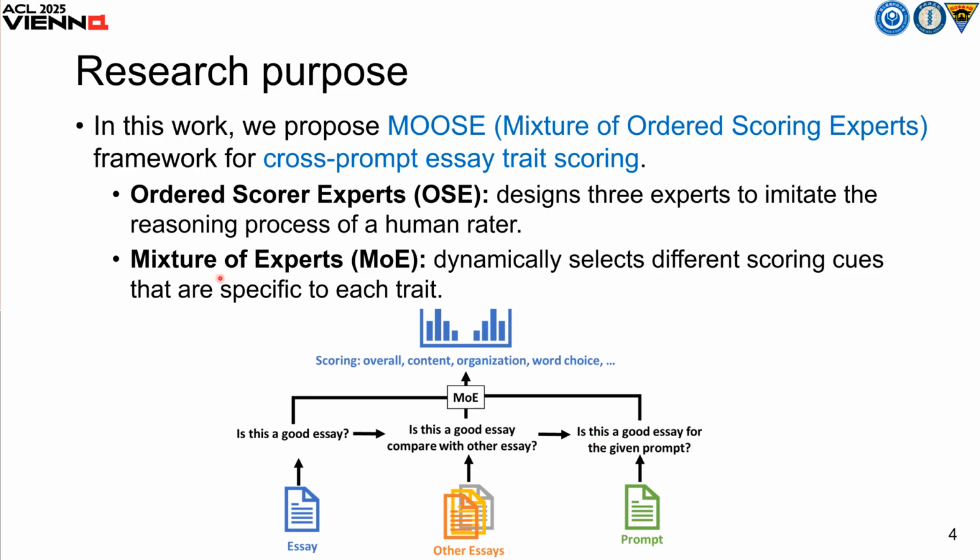Moreover, we include a mixture of aspect mechanism. It dynamically selects different scoring cues that are specific to each trait. It allows MOOS to adapt its scoring rubric based on what matters most for each trait.